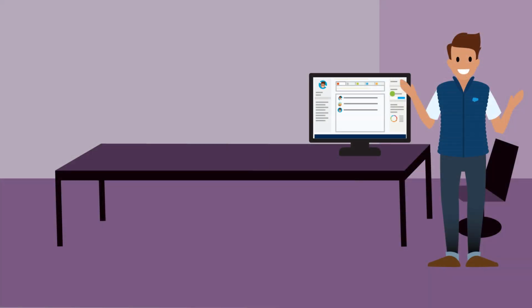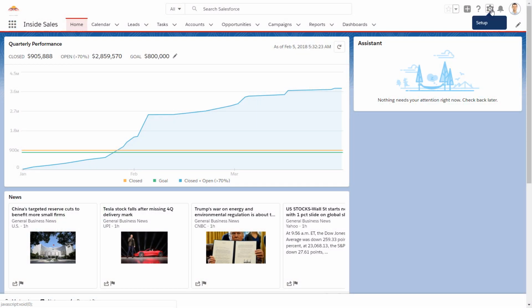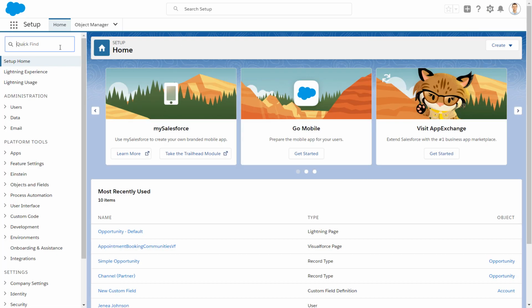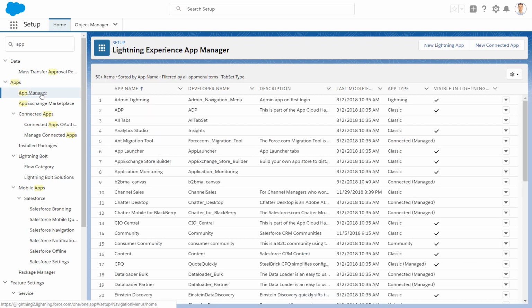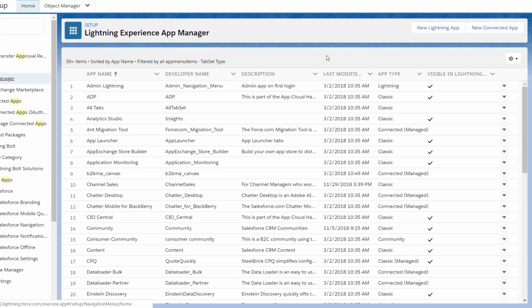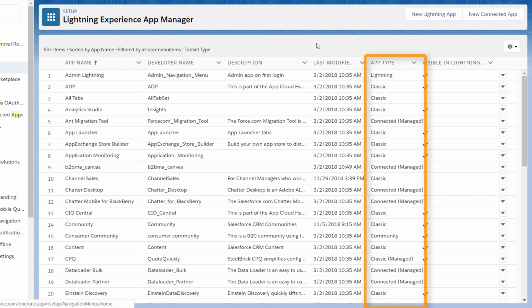Now, what if a classic app that your company uses regularly isn't showing up in the app launcher? Not to worry. There's an easy fix. Head over to the App Manager from Setup in Lightning Experience. The App Manager is your go-to place for managing all of your org's Salesforce apps. It lists each app and shows you which ones are classic apps and which are Lightning apps.